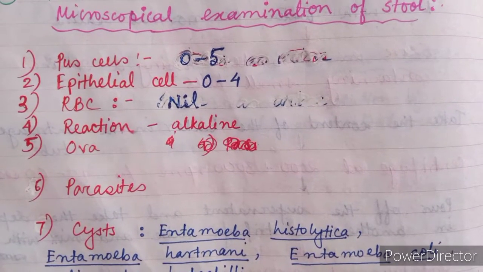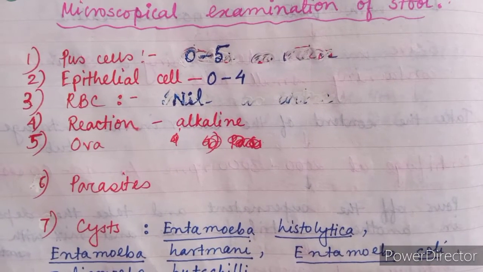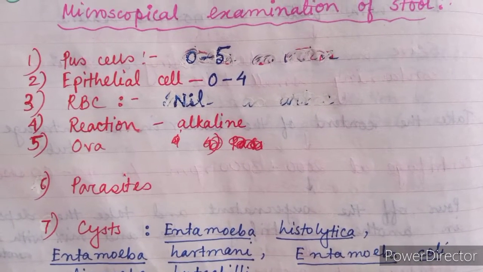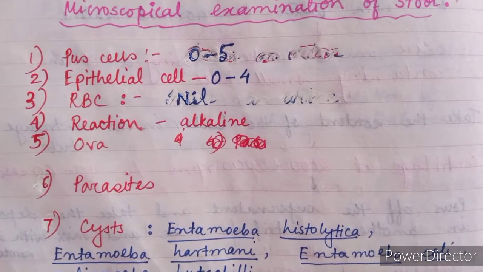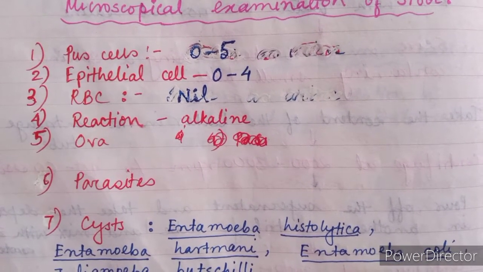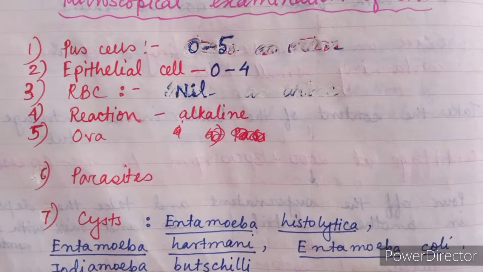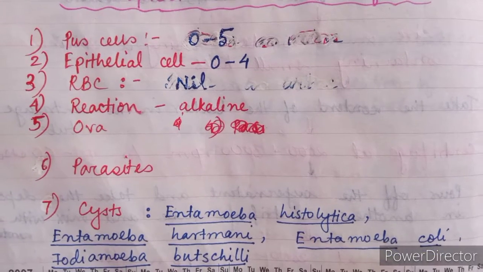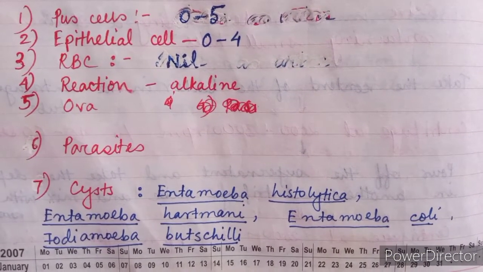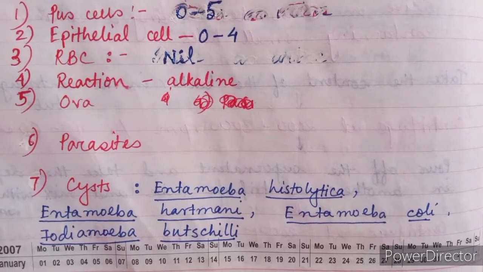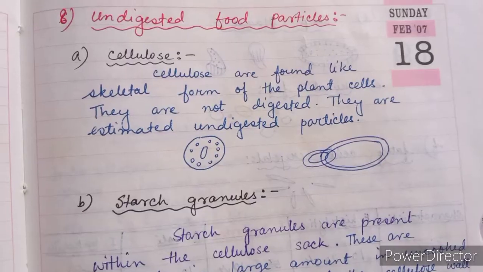Now I will discuss the microscopical examination of stool. The first one is pus cells. 0 to 5 per field is normal. Epithelial cells 0 to 4 can be present. RBC should not be present. Normal reference range is nil. Reaction is alkaline. Ova may be present. Parasites may be present. And cysts can also be present. The cysts of Entamoeba histolytica, Entamoeba hartmanni, Entamoeba coli, Iodamoeba butschlii may be present.